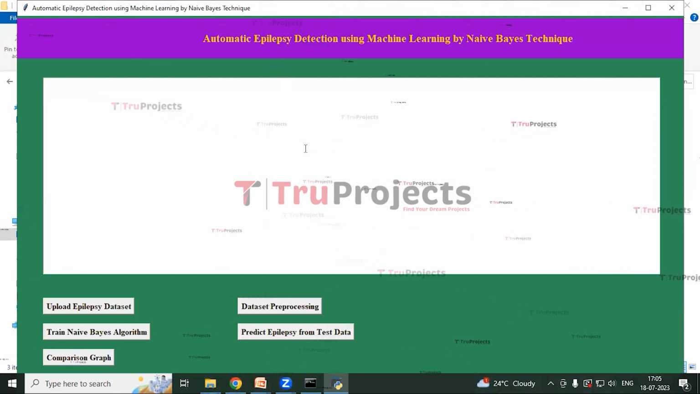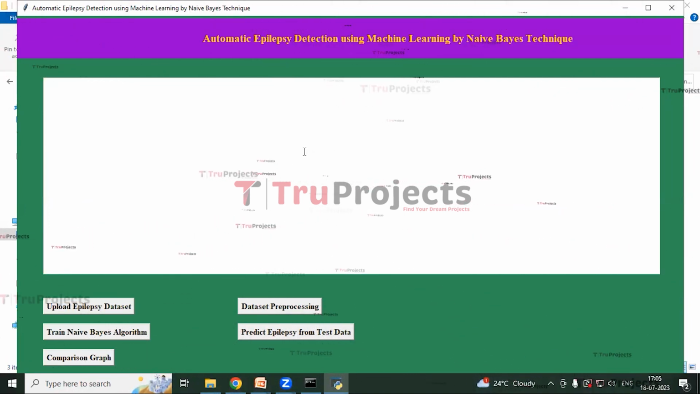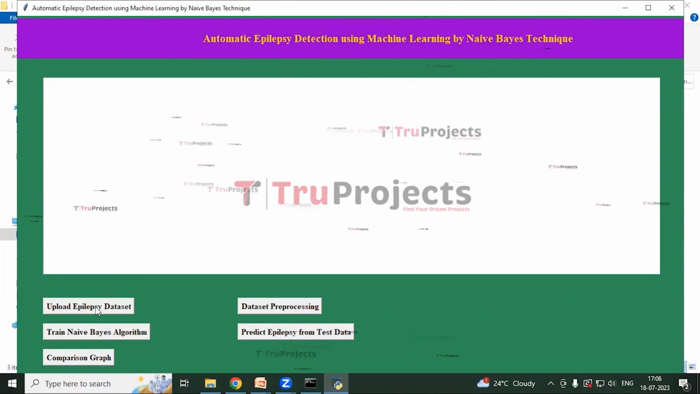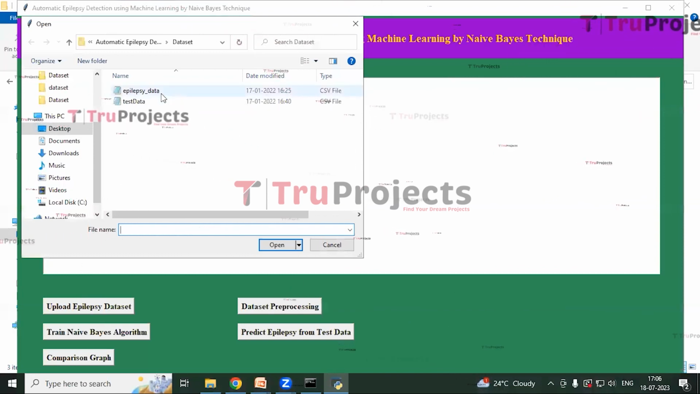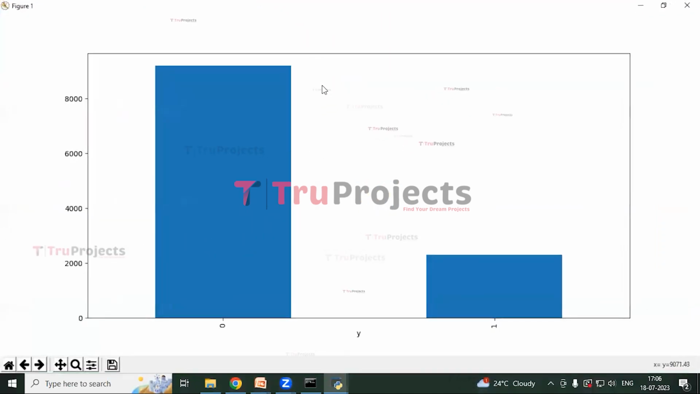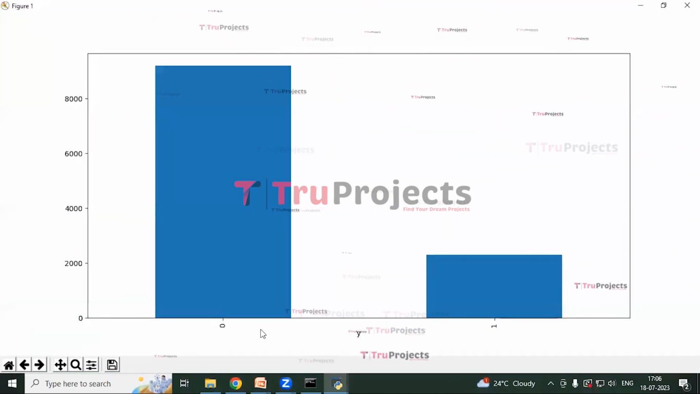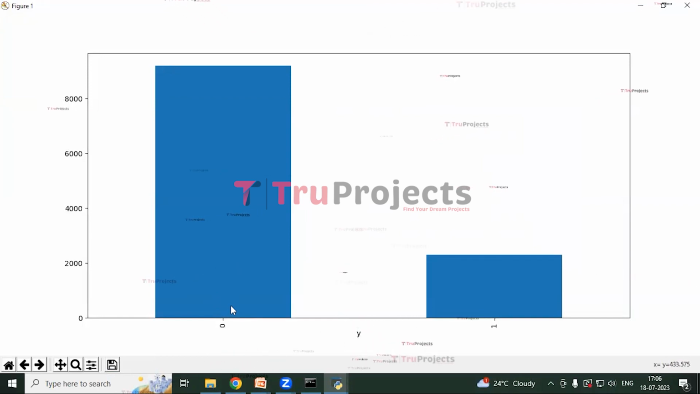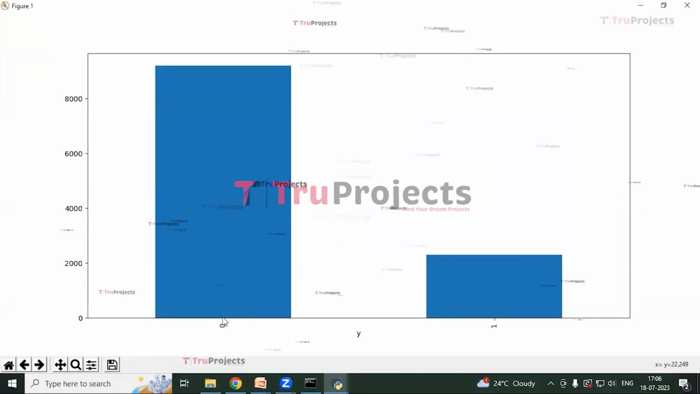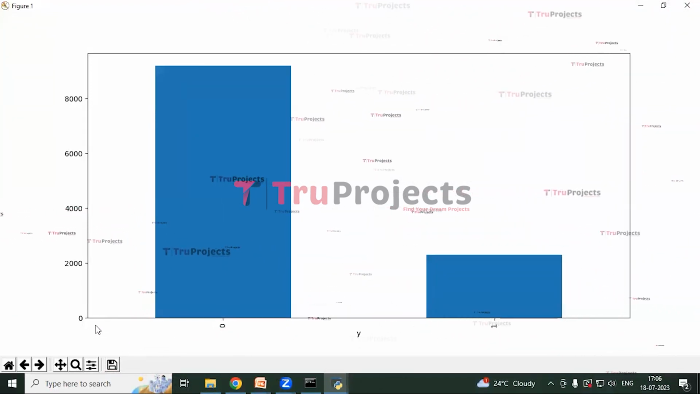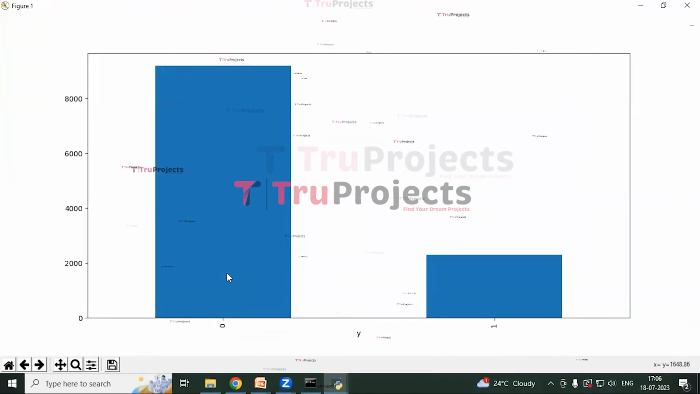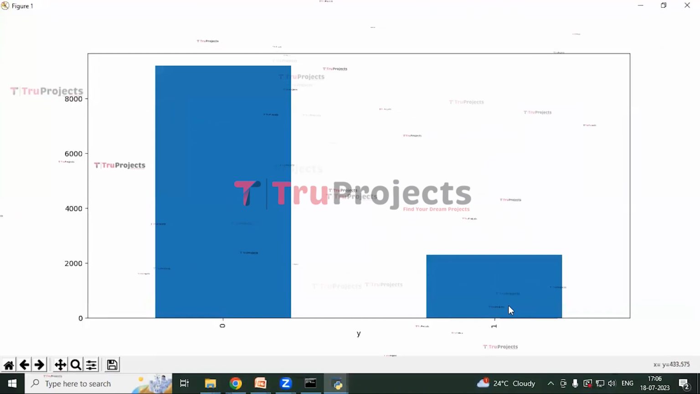This is the graphical user interface of this project. This is for interacting with the program. So first click on upload epilepsy dataset to upload the dataset. Select this file and click open. The dataset is uploaded, and here on the x-axis we have whether the person has the disease or doesn't. 0 represents he doesn't have the disease and 1 represents he has the disease. On the y-axis the count is mentioned. This is the bar of people not having the disease, and this is the bar of people having the disease.